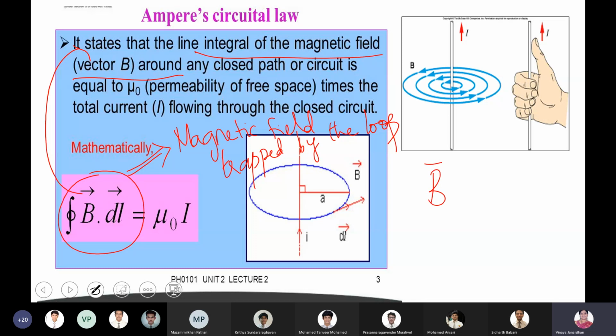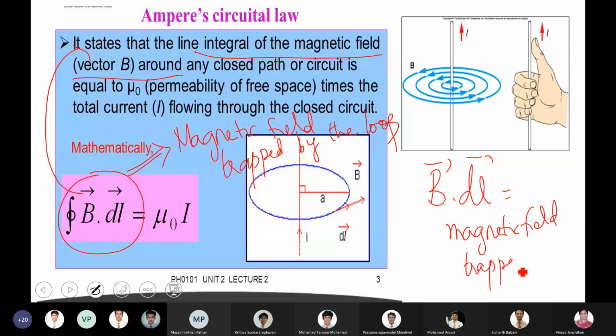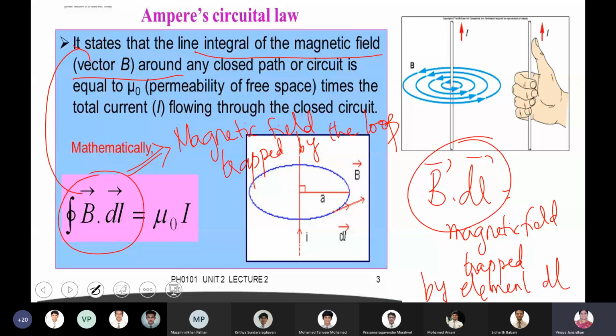Boys, look at this, B dot dl is the magnetic field trapped by the small element dl. Please understand. B dot dl is the magnetic field trapped by the small element dl. Now, integral for the entire loop, integral B dot dl. So if you add all the magnetic field trapped by individual elements, this line integral B dot dl gives you the magnetic field trapped by the entire loop.